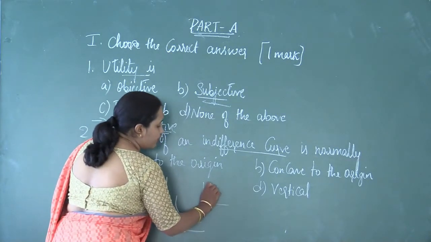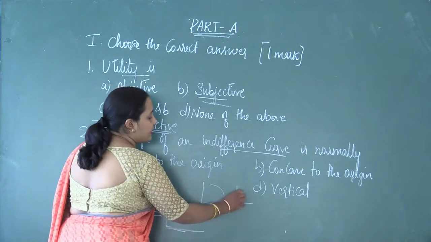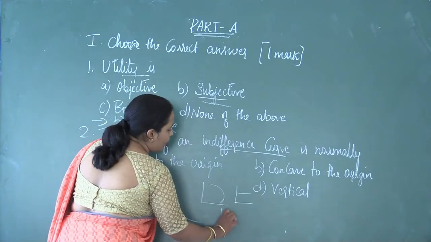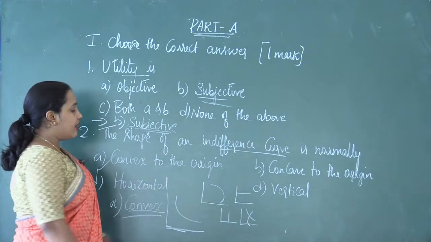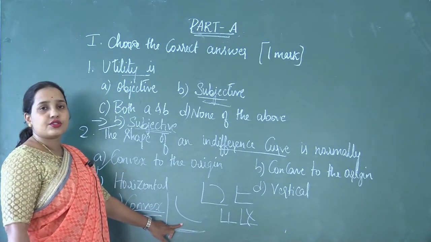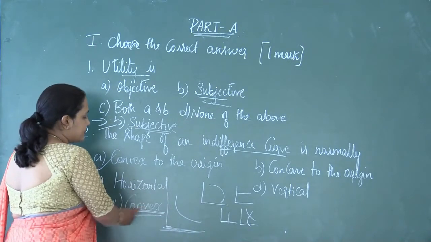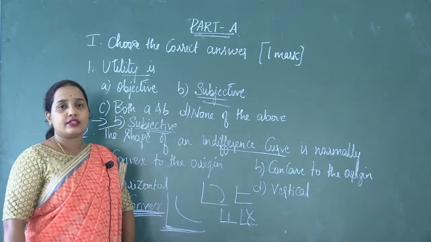Indifference curve cannot be concave, and it can neither take a horizontal shape nor a vertical shape. It neither intersects each other. Rather, the indifference curve is always convex to the origin. So your answer is option A, convex to the origin.